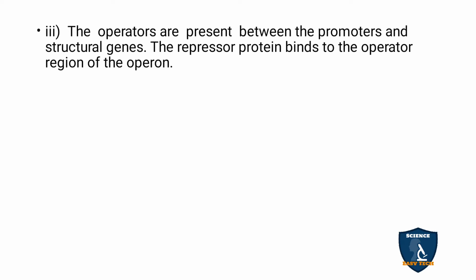The operators are present between the promoters and the structural genes. Where is the operator region present? It is present in between the promoter and the structural gene. And the repressor protein binds to the operator region of the operon.